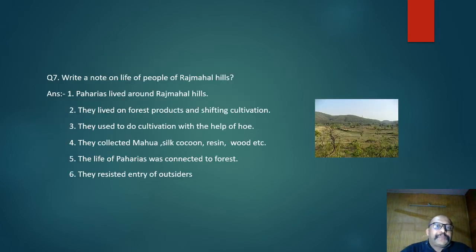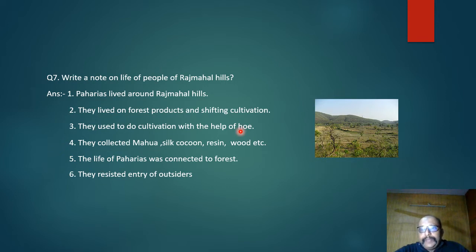आगे चलते हैं. Now the next portion deals with the Rajmahal Hills, right? So Rajmahal Hills, the people who used to live here were known as Pahadiyas. Their livelihood was totally dependent on forest products, and they used to do shifting cultivation. And they used to use a hoe.